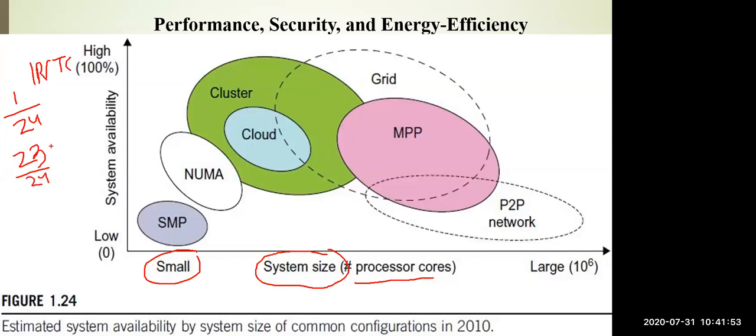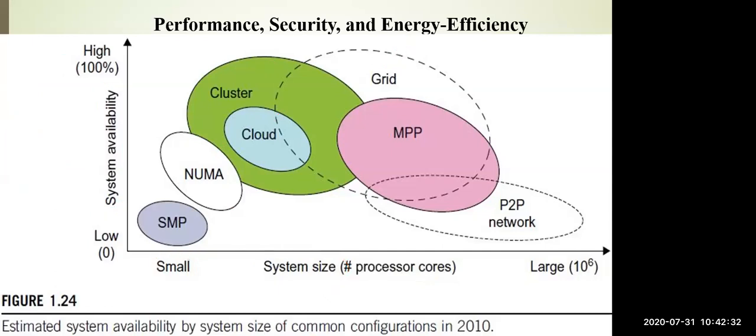If you do this calculation, 23 divided by 24 multiplied by 100, you get the availability of the IRCTC system in percent. That is called the system availability of IRCTC. Similarly, the highest availability is in the grid system. Next to the grid system is the cluster system, then cloud or MPP, that is massively parallel processor, then the NUMA system, and then the SMP systems. Similarly, you can compare any type of architecture used in distributed computing in terms of system size and system availability.